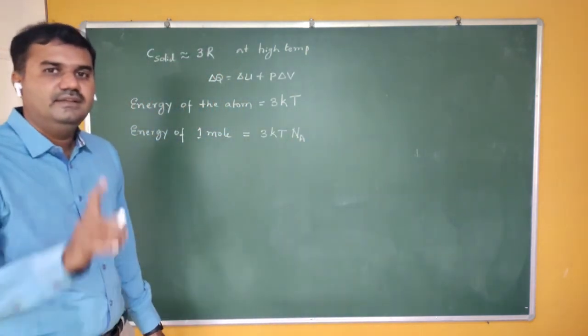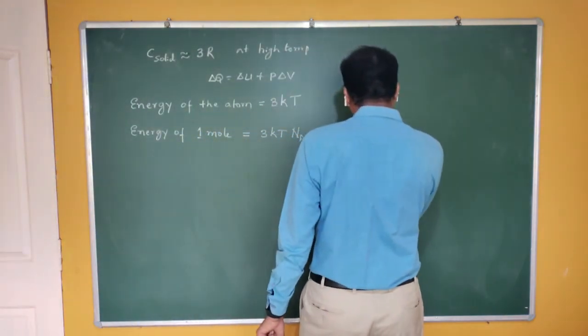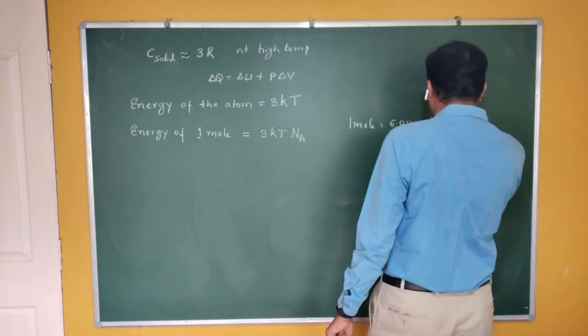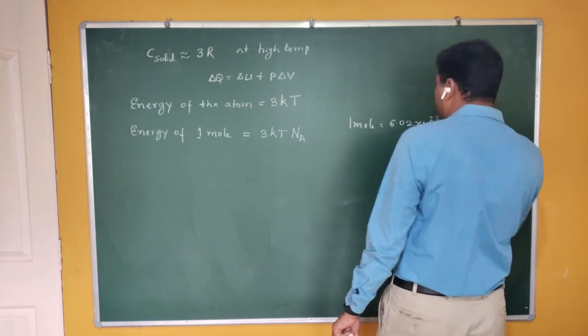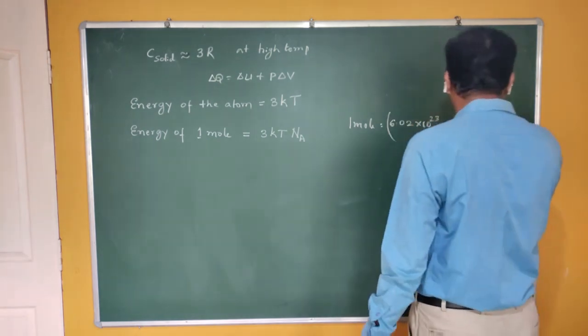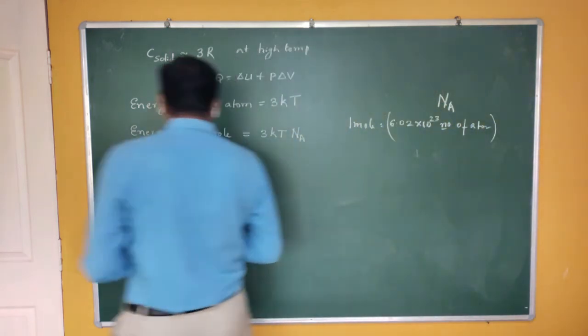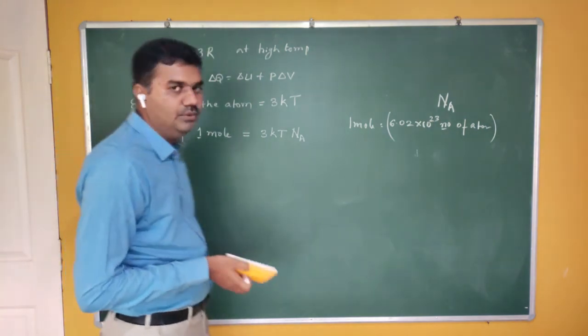What is Na? The Avogadro number of particles. 1 mole is nothing but 6.02 into 10 raised to 23 atoms. So let me take this as Na, the Avogadro number. Therefore, the energy corresponding to 1 mole is 3kT into Na.